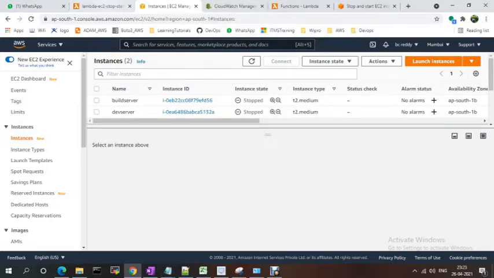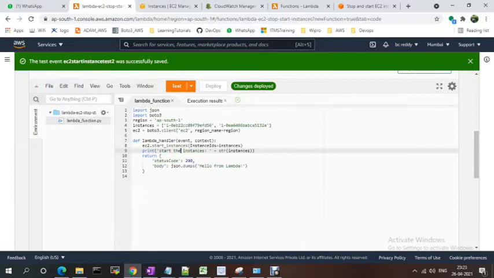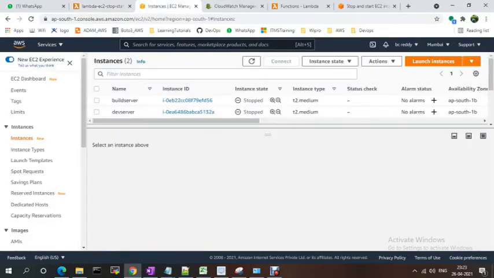It's 6. I just applied this code change and start instance.